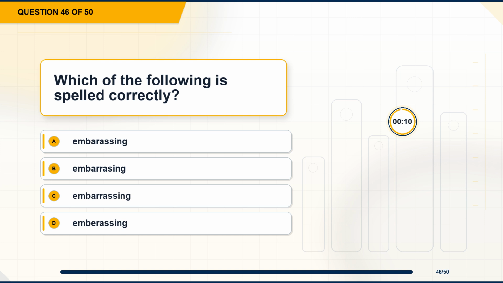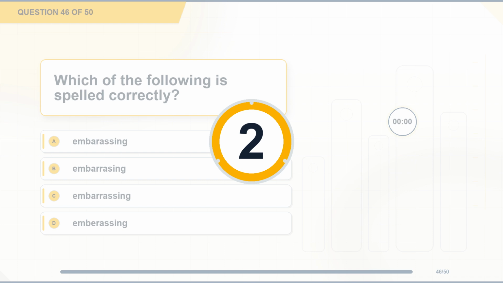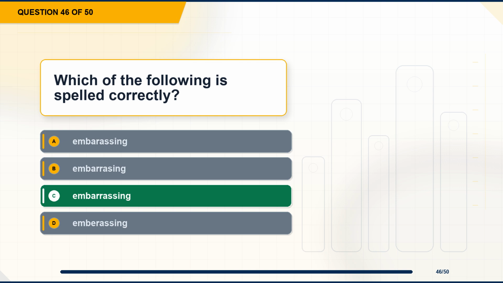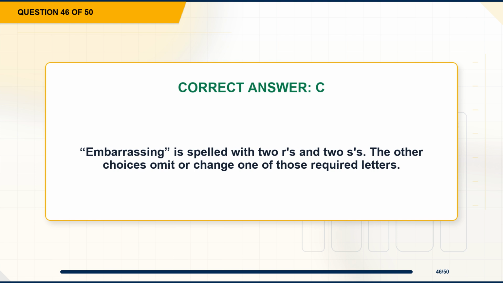Question 46. Which of the following is spelled correctly? Option A, embarrassing. Option B, embarrassing. Option C, embarrassing. Option D, embarrassing. The correct answer is option C, embarrassing. Explanation. Embarrassing is spelled with 2 R's and 2 S's. The other choices omit or change one of those required letters.